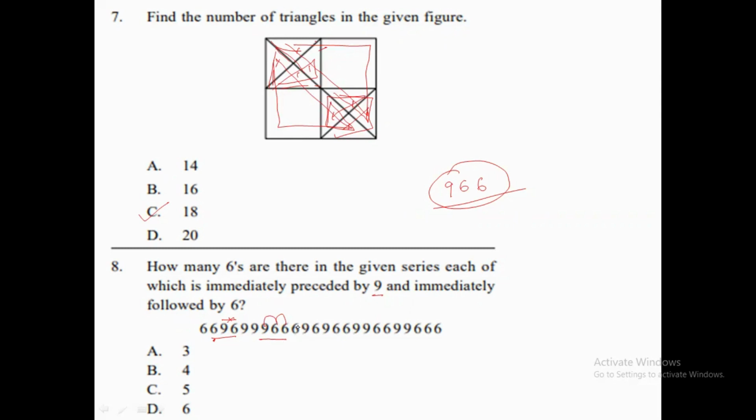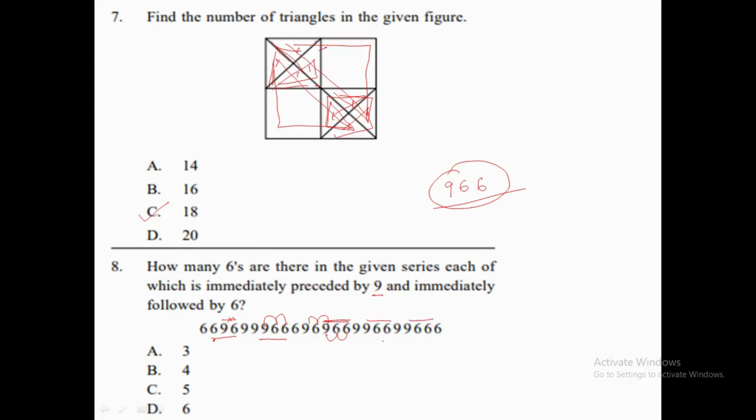This 6 is preceded by 6 and followed by 9, so we are not going to count this 6 this time. Coming to this 6, it is preceded by 9 and followed by 9 as well, so again we are not going to count this 6. Now this 6 is preceded by 9 and followed by 6, so we are going to count this 6. Moving over here, we will count this 6 as well, and we will count this 6 as well.